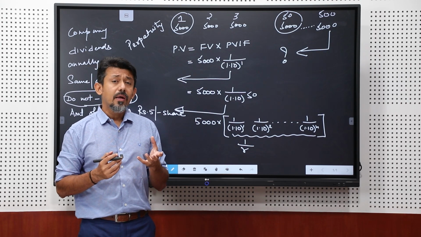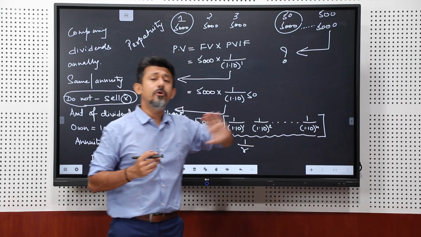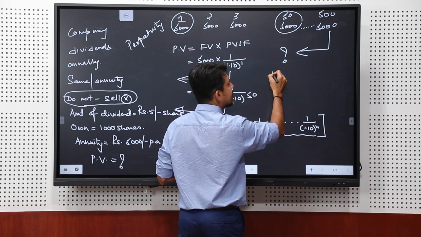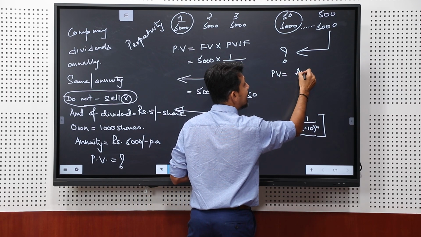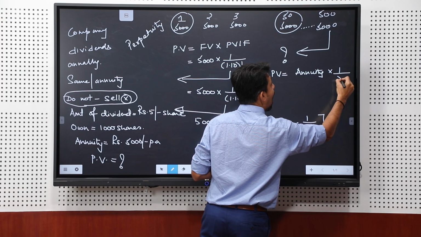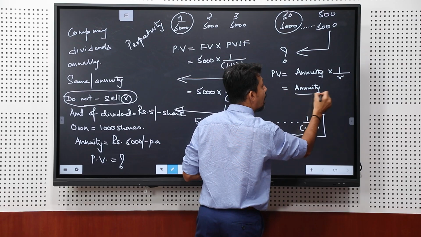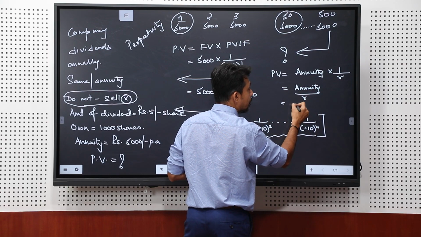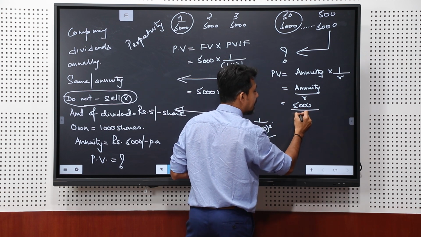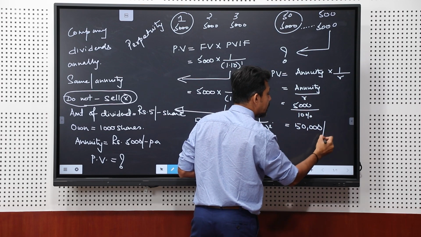And hence, the present value of a future value formula when taken into consideration for an infinite time changes to a perpetuity formula. We say that present value is equal to annuity into 1 upon r, or a lot of textbooks write this as annuity upon r, which is 5000 divided by 10%, which essentially comes to 50,000 rupees.